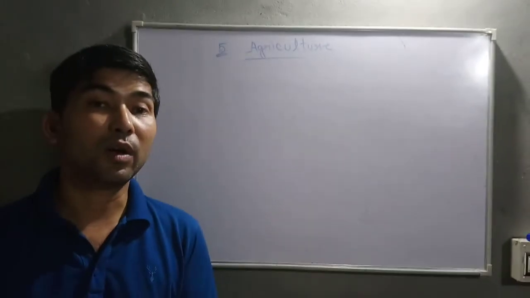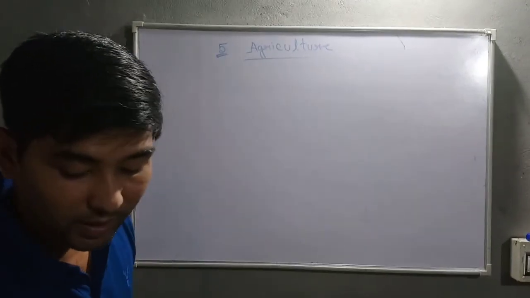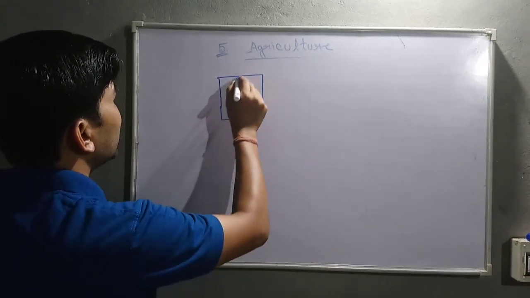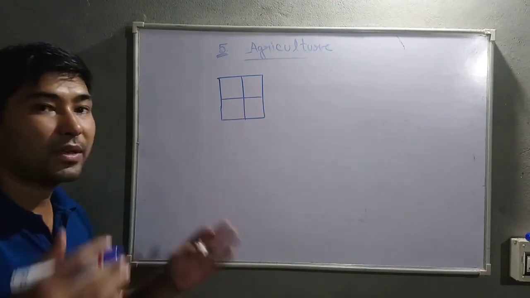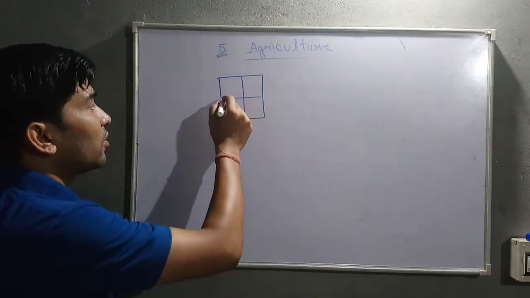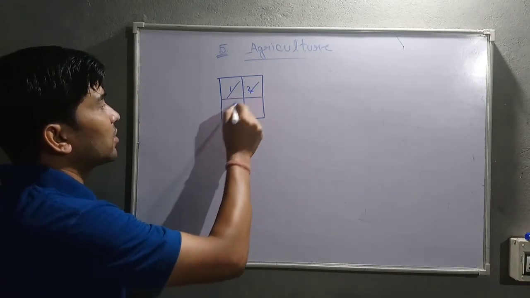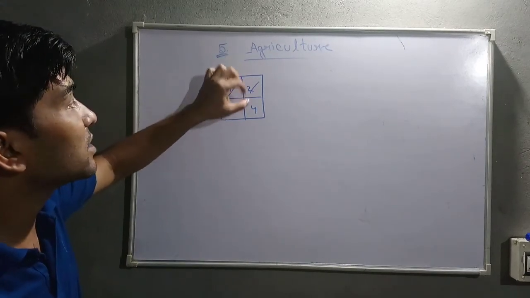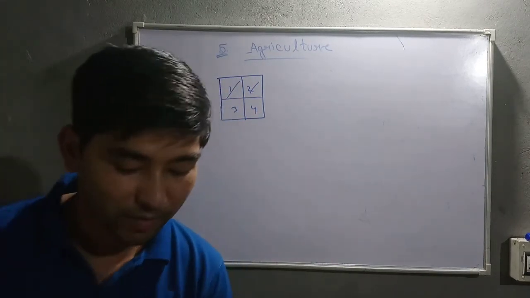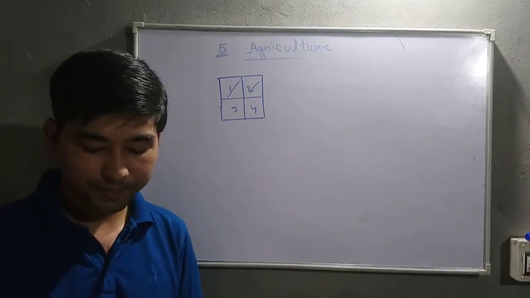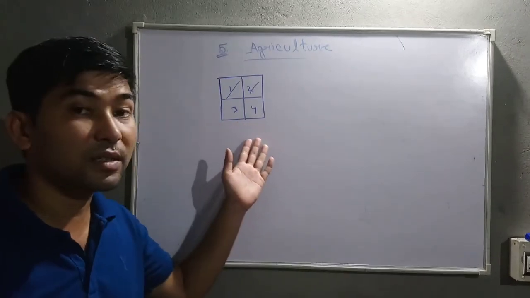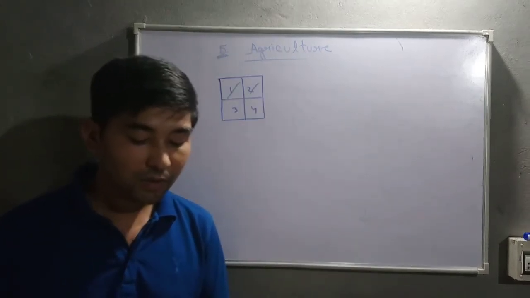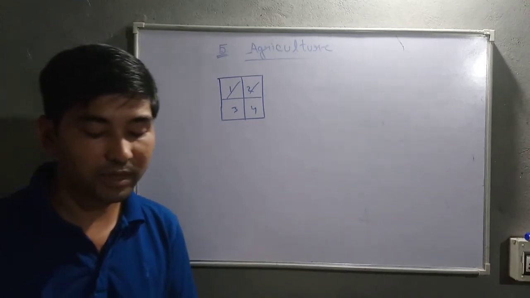The small size of holdings in India is a result of fragmentation and subdivision of farms. Fragmentation means division of farms. A person is having four children, so each child will get one piece of land. The big piece of land is divided into small pieces. That is known as fragmentation of land or subdivision of farms. So if a farmer has 4 hectares of land, one hectare will be given to every child.